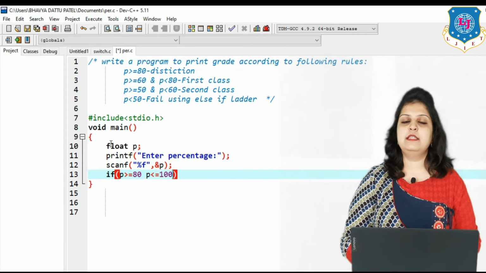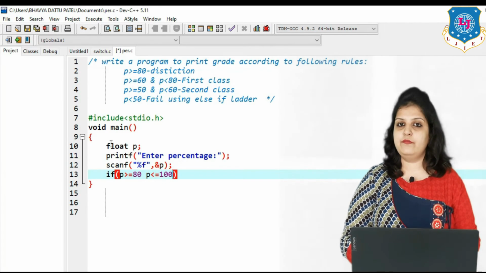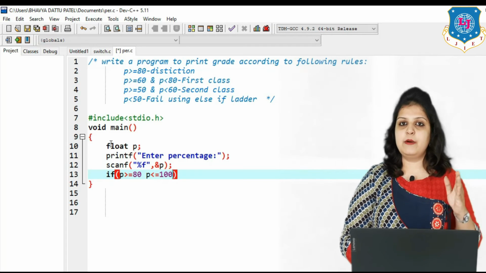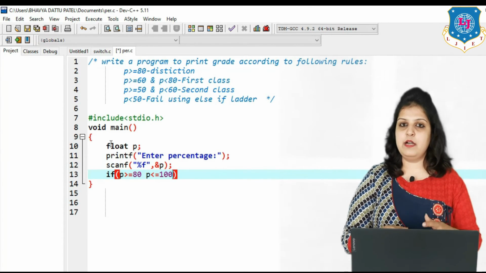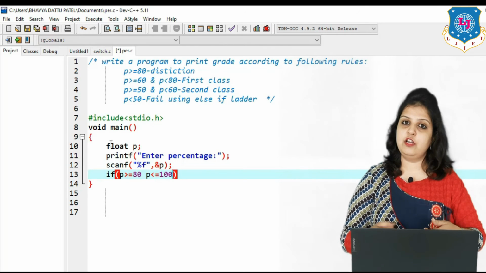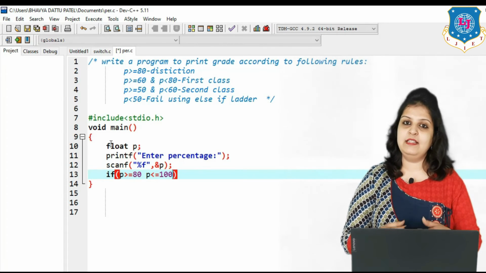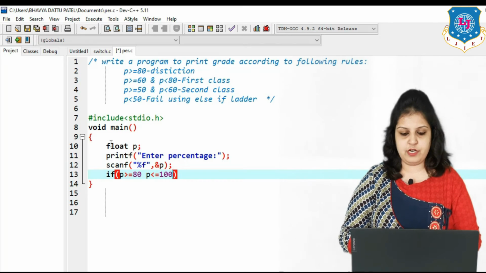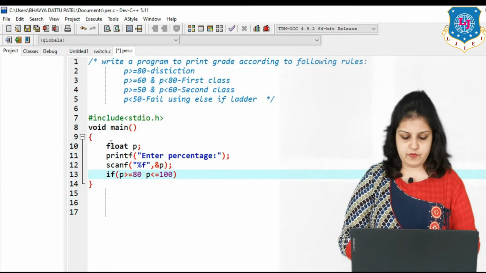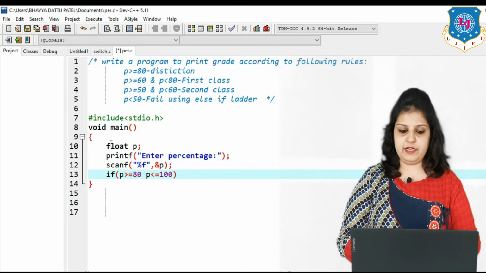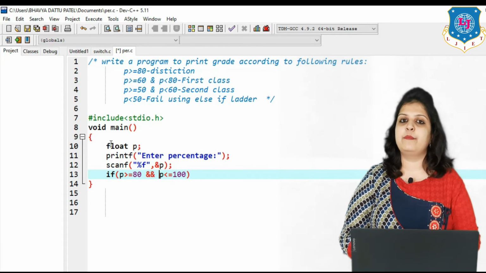Now here you can see that in the if we have written two different conditions, one for percentage greater than or equal to 80 and one for less than or equal to 100. But only if both conditions are true will this if be executed. So between the two conditions we use a logical operator, the logical AND operator.